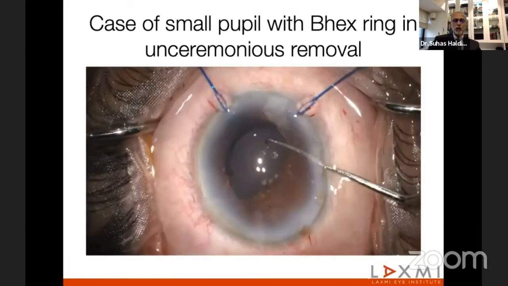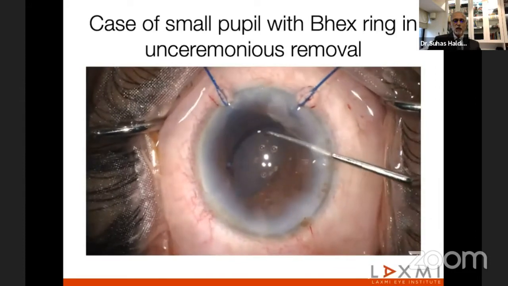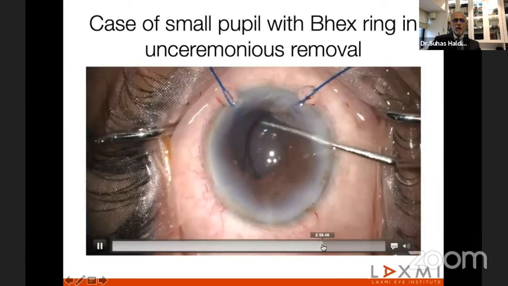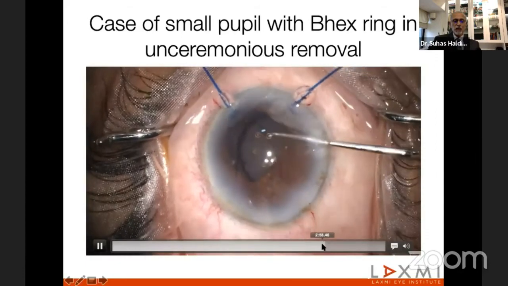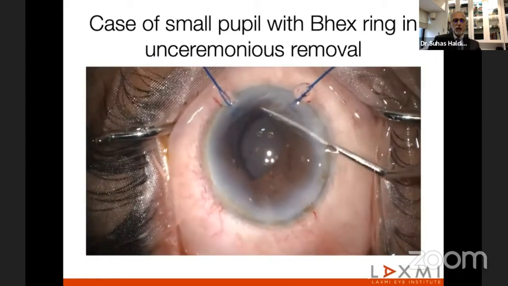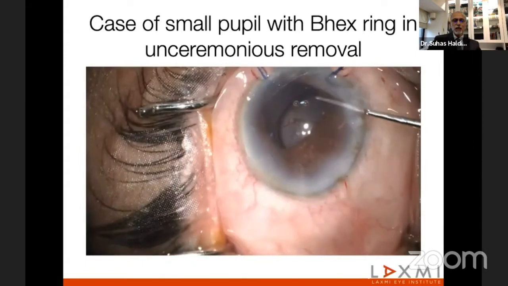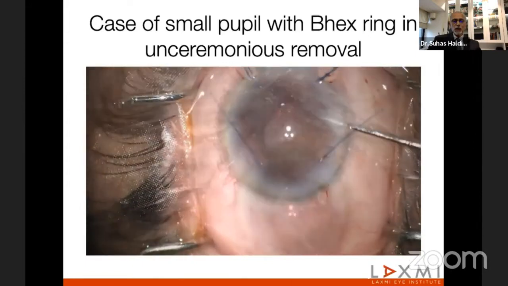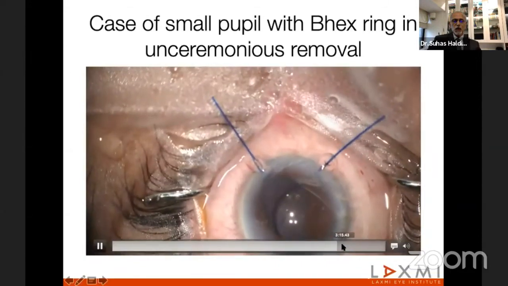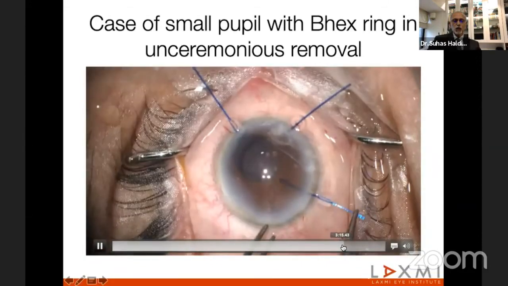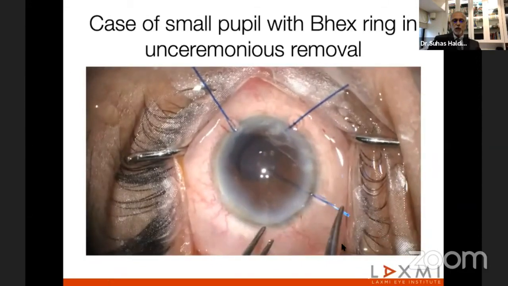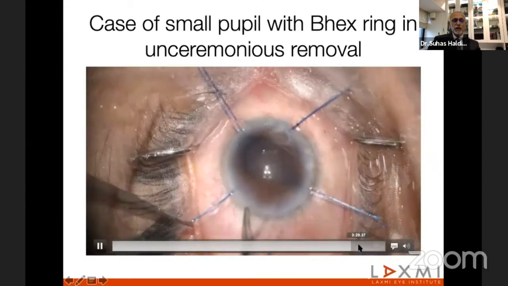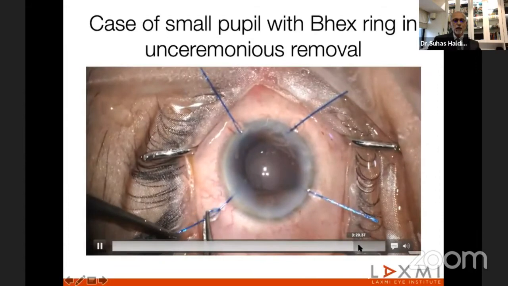And since the pupil has started coming down, once the second piece is out, and by this time, it's extremely difficult to get the lens into the bag. So once the second part is out, additional iris hooks are put, the pupil is opened up. But at this stage, it is difficult to refill the bag.